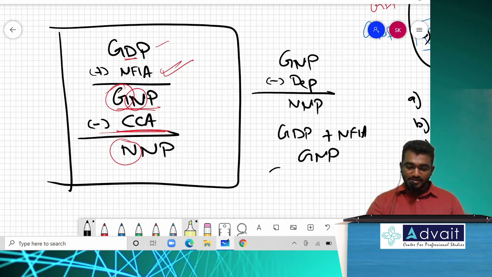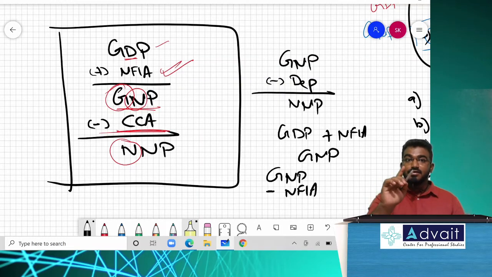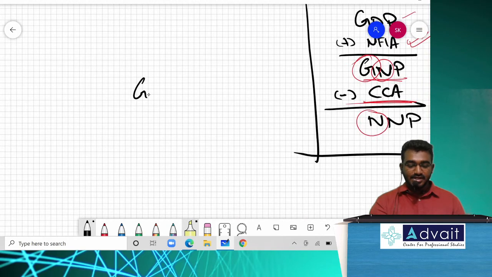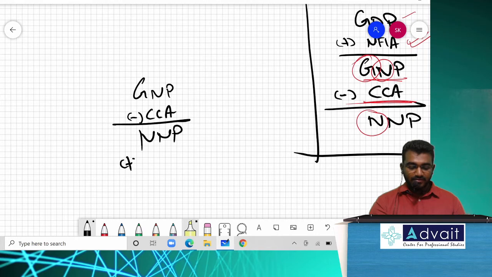Now, for this GNP, if I deduct NFIA, what do I get? Kindly try to understand reverse calculation. Sometimes reverse calculation is the most confusing. Suppose from GNP, if I deduct CCA, what do I get? NNP. For NNP, if I add NFIA, what do I get?